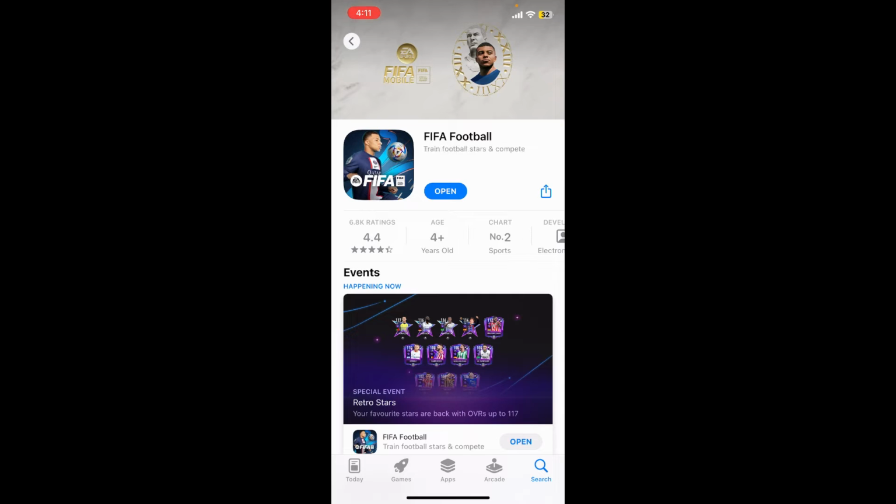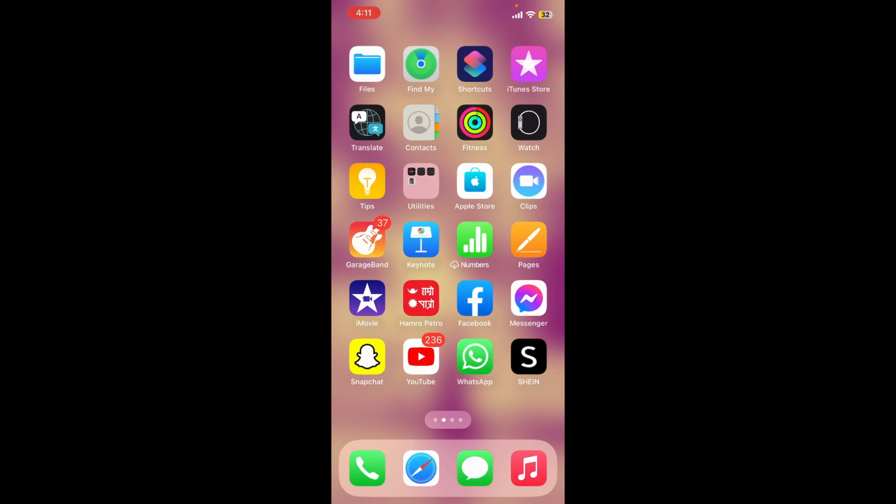Now, if you see the open button popping up right beneath the app, it means your application is up to date. If you see an update button, simply tap on the update button to download the latest version of the FIFA Mobile application. So that is how you can easily update your application for FIFA Mobile and enjoy the latest version.